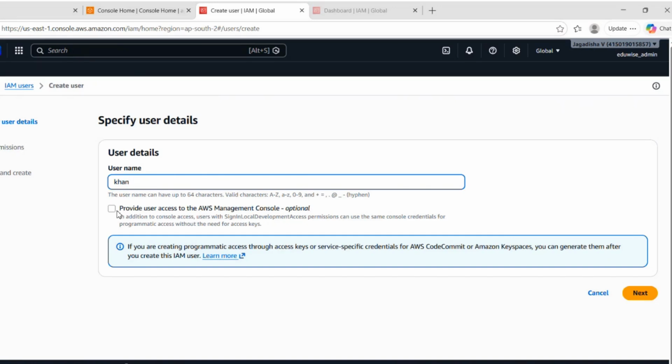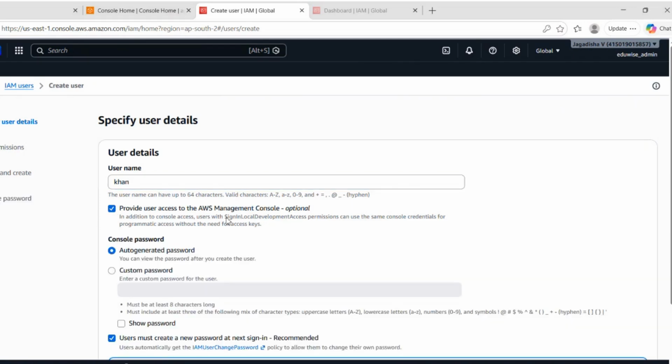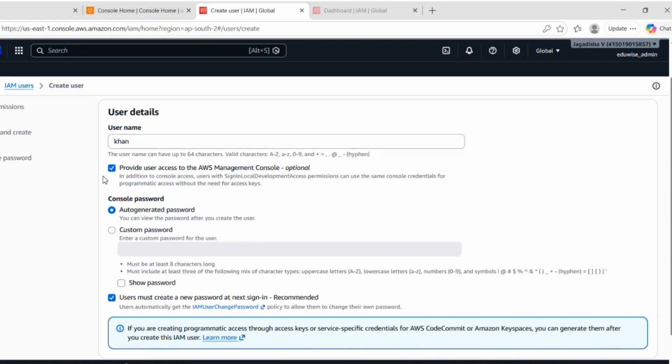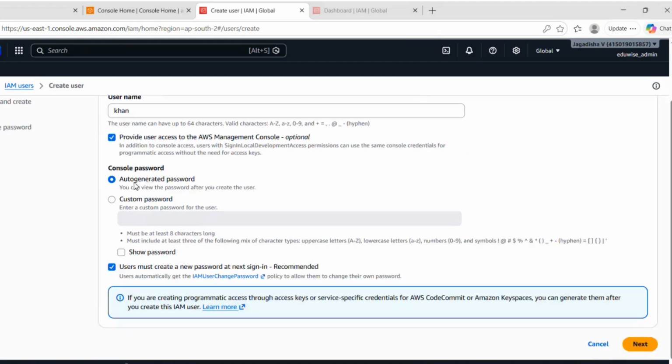Again, here it's asking whether you want to provide AWS Management Console access to this particular user. Yes, in our case we are going to provide console access as well. Console is nothing but this UI board, it's called the console. So in our case we require console access, so I will choose this option.